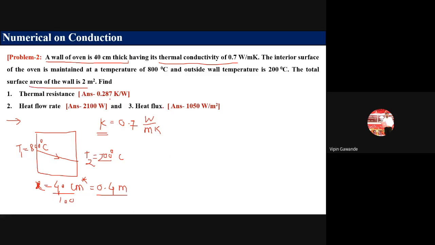Now surface area is given in the problem. So A is equal to 2 meter square. Now since this is a problem of conduction, how did we decide? Thermal conductivity is given in the problem. So write the formula. What is the formula? Q is equal to K A (T1 minus T2) divided by X.